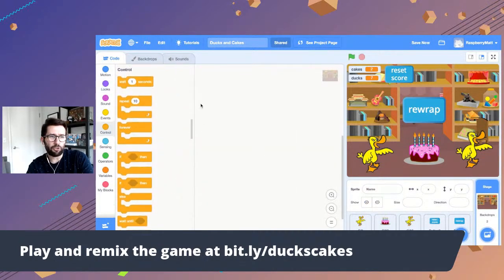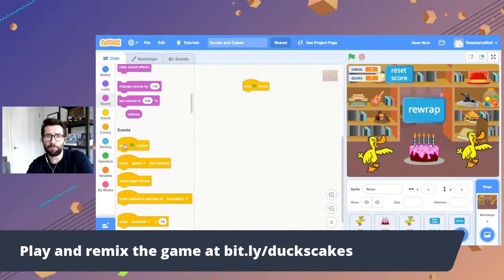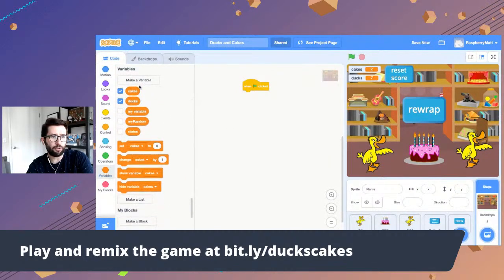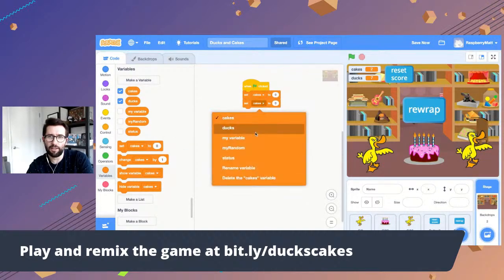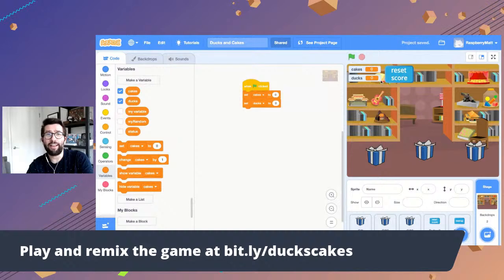The backdrop is just a great place to put general things that are not associated with a particular sprite or graphic or object you have on stage. And I'm going to set the variables for ducks and cakes to 0. That resets the score. I'm going to take 2 copies, check 1 to cakes, 1 to ducks. That's the score that's visible right here, so that's going to count how many ducks and cakes there are. Okay. So now when you hit green flag, it goes 0, 0. And actually we won't delete the reset score button yet because we just want to make sure this implementation works.